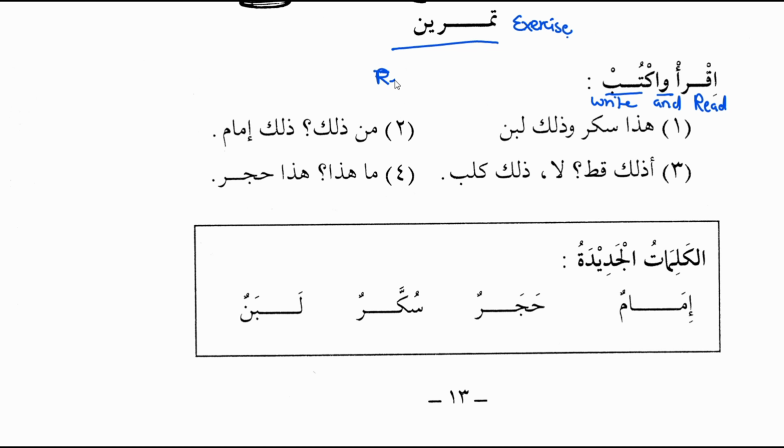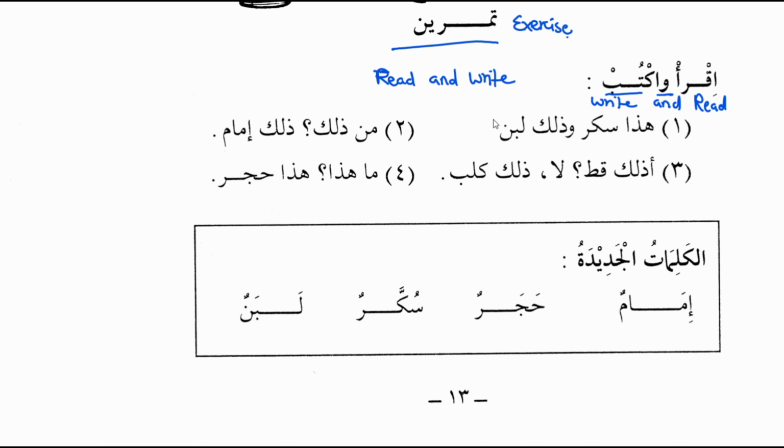read and write. Now, what we have to do in this exercise is read the following statements in order to improve our reading ability of Arabic, and then write them in Arabic to improve our writing skills. Then we'll also translate into English for a better grasp of the Arabic language. So, let's begin with the first statement.